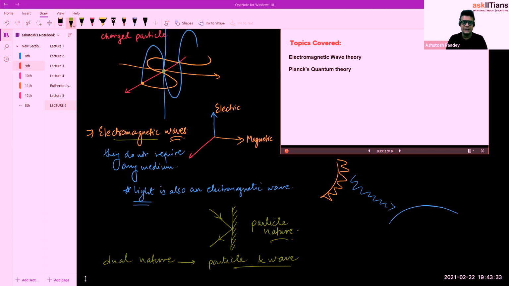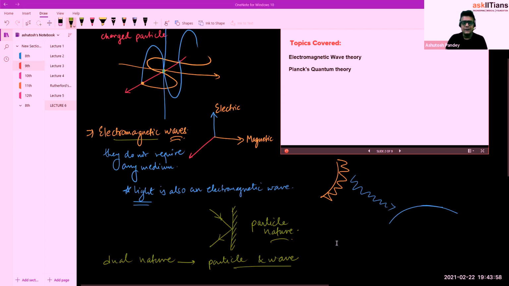The second thing is, unlike sound waves or the waves produced in water, on the surface of a water pond, which require a medium, the electromagnetic waves do not require a medium and can move in vacuum also.